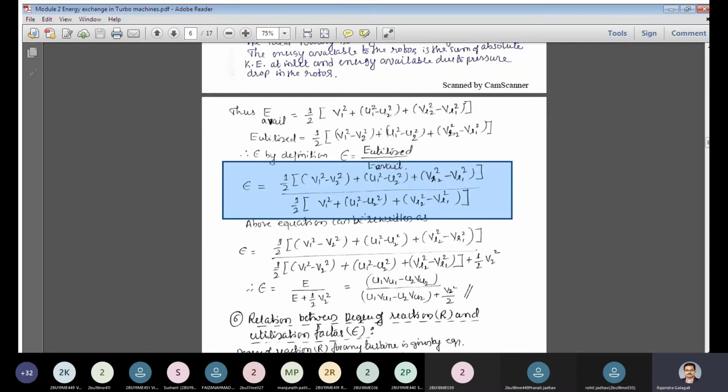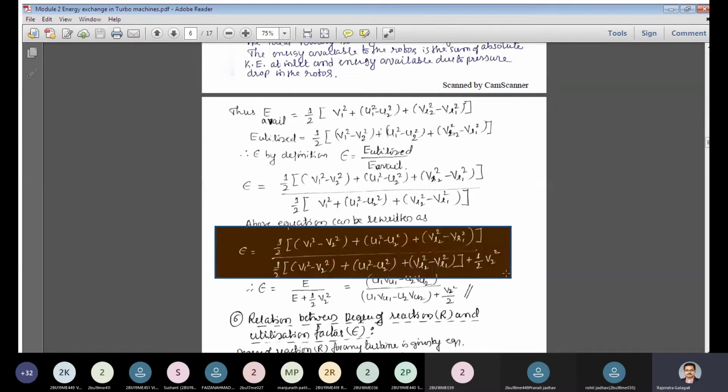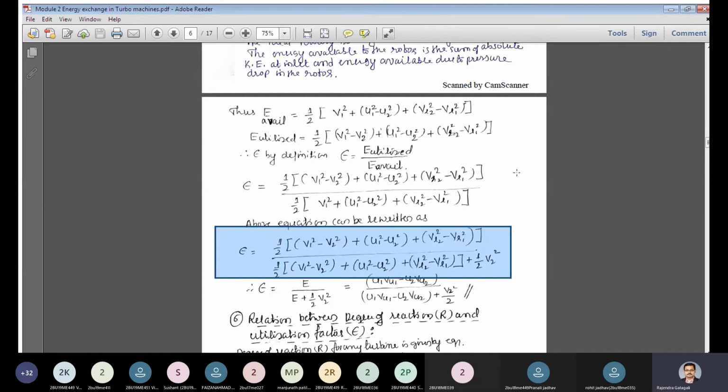This can be further simplified by replacing this with the energy terms. I can rewrite the equation like this: half V1 square minus V2 square plus U1 square minus U2 square plus VR2 square minus VR1 square. In the denominator, the same numerator term is written, plus half V2 square.